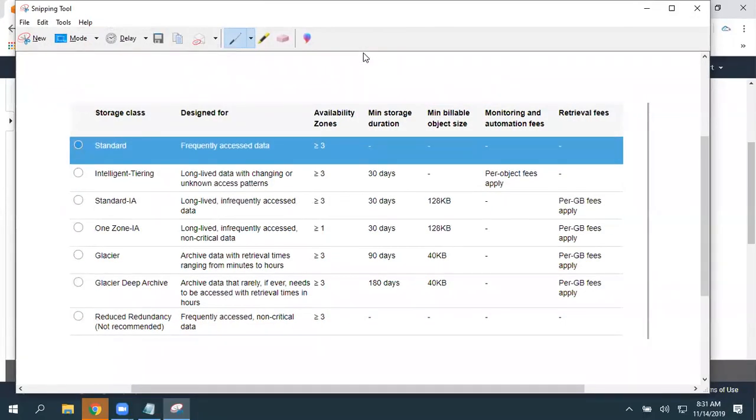Okay, I'm getting a couple of questions here. What if an object is deleted? We will talk about that. How is the cost for different storage classes? The cost, we'll talk about that.